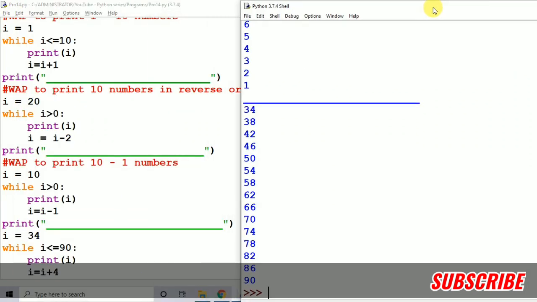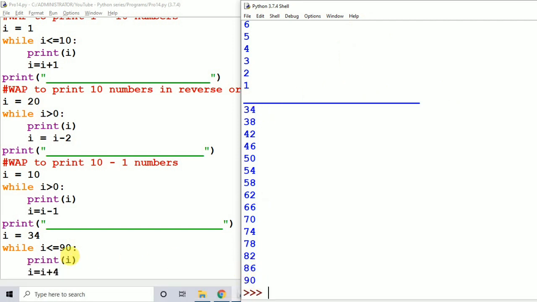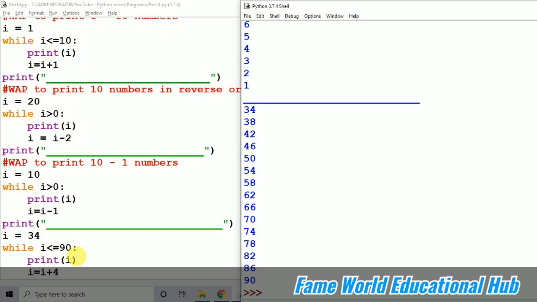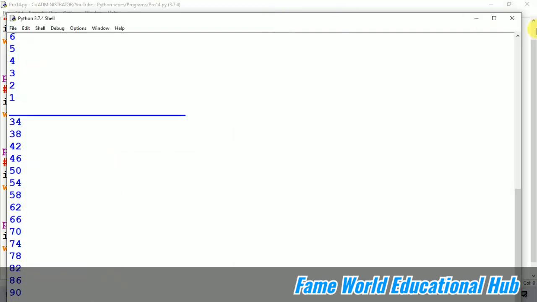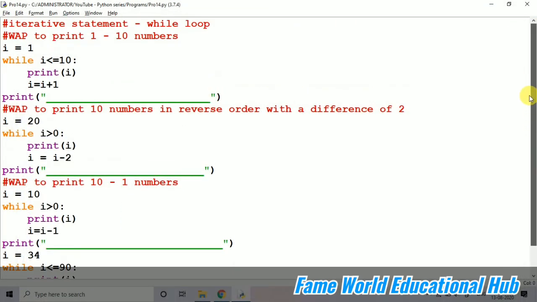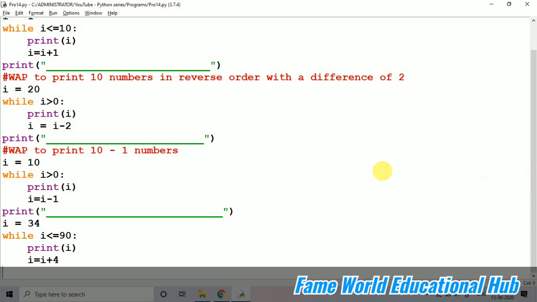So you can see from 34 till 90, as I've taken equal to 90, the values were covered there. After 86 you can see the difference of 4. Every value is coming with the difference of 4 here. So you can see that it's really very easy to work in Python with the loops, like the for loop and the while loop we have covered now.